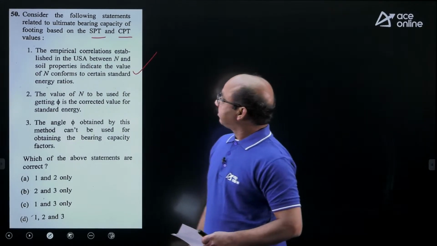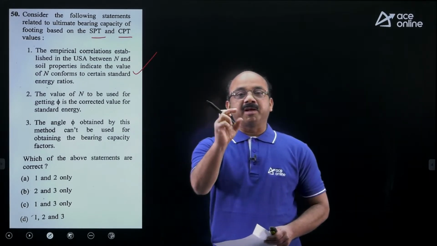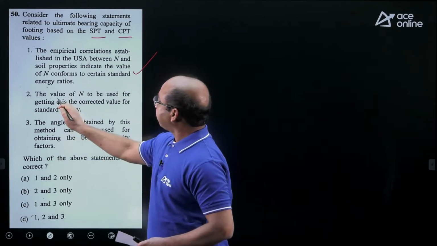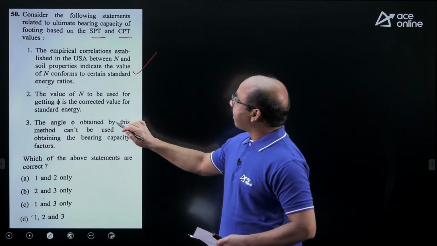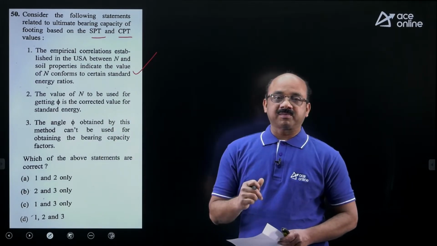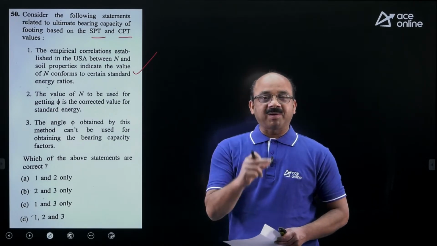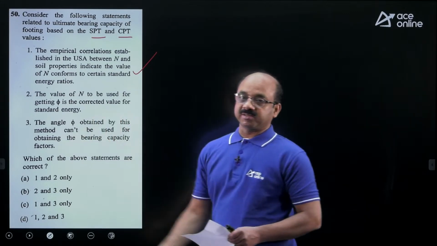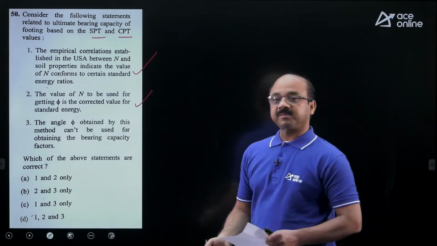Whenever you report the N value, it always has to be reported to a certain energy ratio, nothing but energy efficiency, maybe 60%, 70% like that. The value of N to be used for getting the phi is the corrected value for the standard energy. Yes, we have some correlation tables where, if you know the N value, we can get approximately the phi value. The question is which N value we are supposed to use. It is the N value corrected for certain energies, maybe 60%, 70% energy correction. It is also a correct statement.